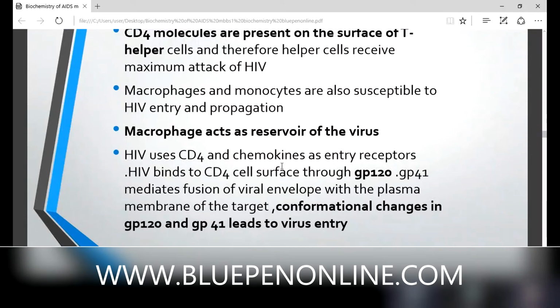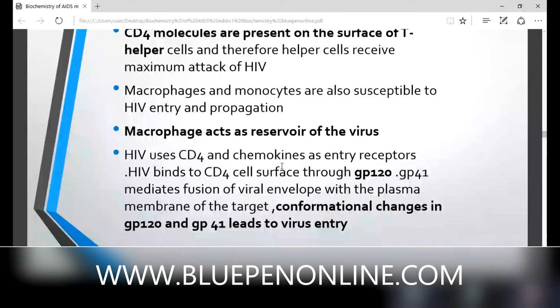Okay. This HIV virus enters into a cell. Which cell receives the maximum attack of HIV? Normally T helper cells. Macrophages and monocytes are also susceptible to HIV entry and propagation. Macrophages act as the reservoir of the virus.